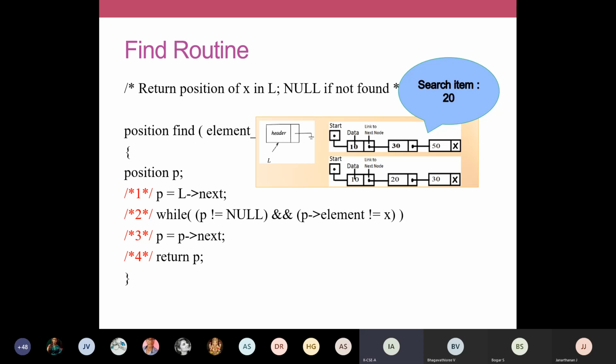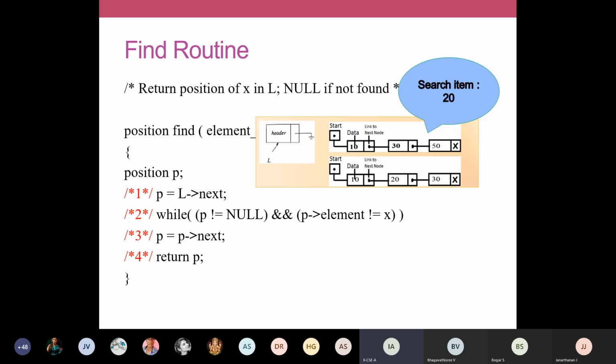So with the diagram we have to see, then only you can understand. We have to learn coding using the example diagram. Can you understand this one? When you are traversing, your P denotes the position. Initially it was initialized with the starting address. Then we search the element. We compare the search element with the data element. P arrow element defines the data element inside your node. If it is not matching, we update the position P with the address of the next node. P will have the address of the next node by using this statement, P is equal to P arrow next. Using this statement, we move on to the next node.